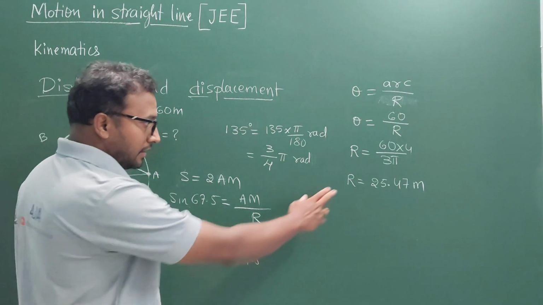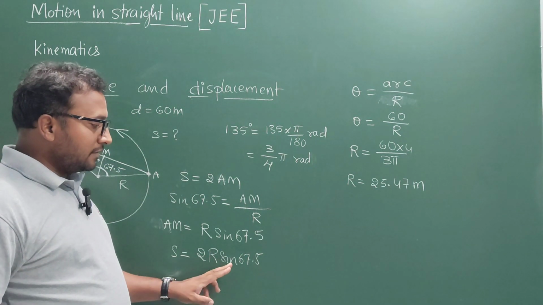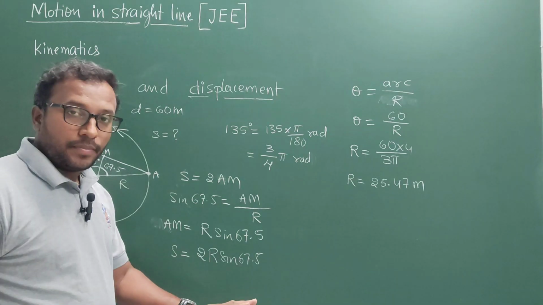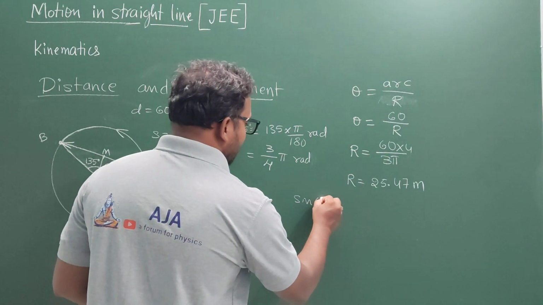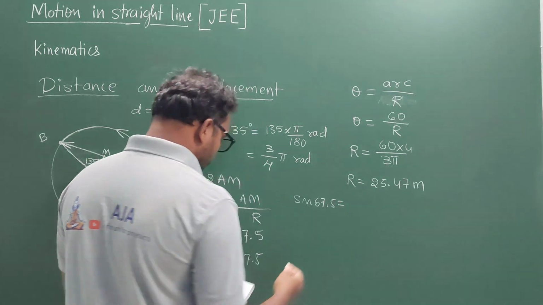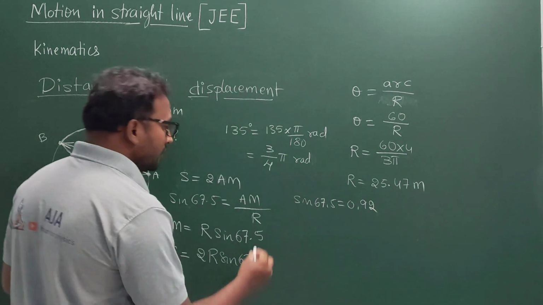Here R is the radius of the circle, 2 is a constant, and we must know the value of sine 67.5 using the Clark's table. I will write the value of it. So sine 67.5 is 0.92.